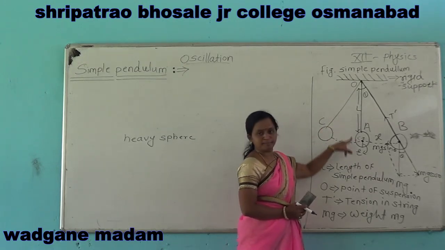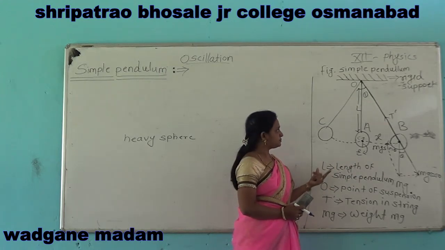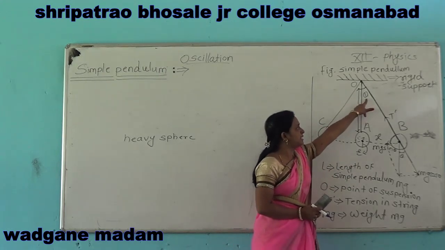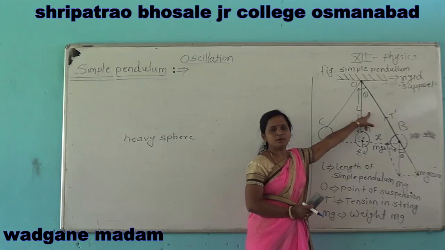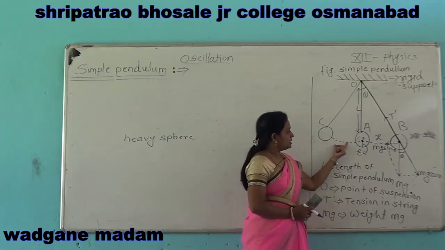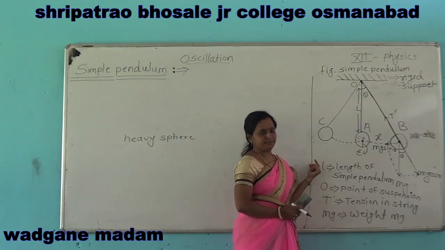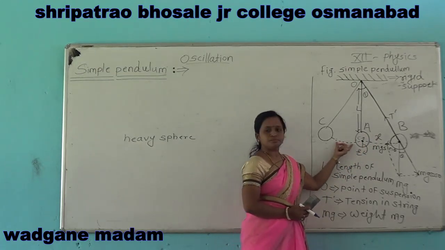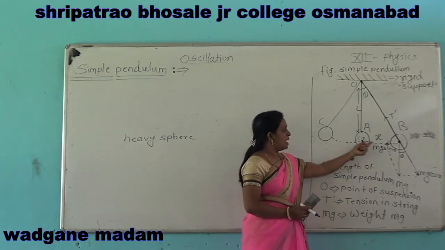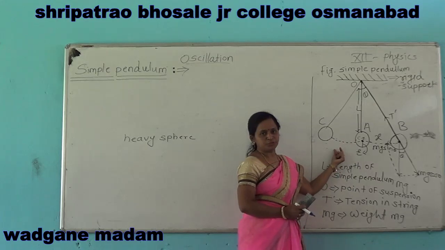This pendulum is displaced through a smaller angle theta on either side of the equilibrium position and released. Then it performs oscillation to and fro on either side of the equilibrium position.